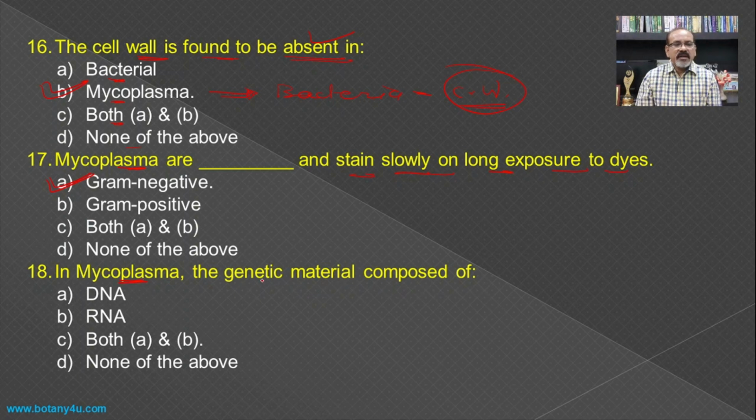In mycoplasma, the genetic material is composed of, as the mycoplasma are placed in between the viruses and bacteria, they show many characteristic features of the viruses as well as the bacteria. And here both types of conditions exist, that the DNA is also the genetic material and RNA is also the genetic material, and hence both A and B become the answer for this question.